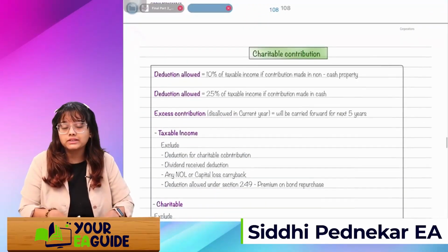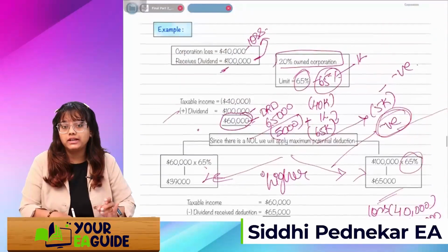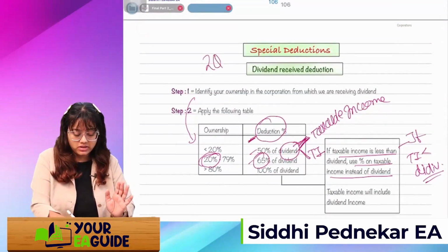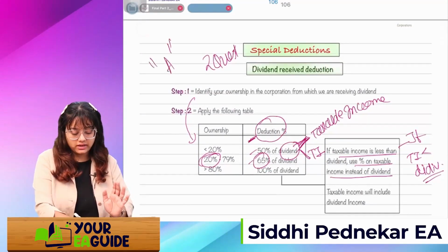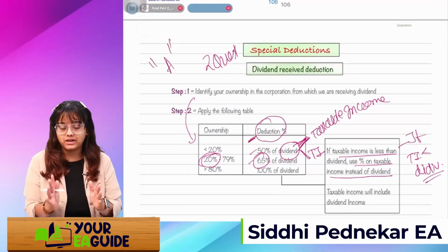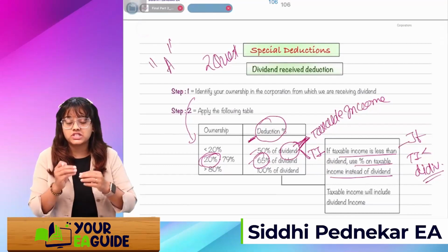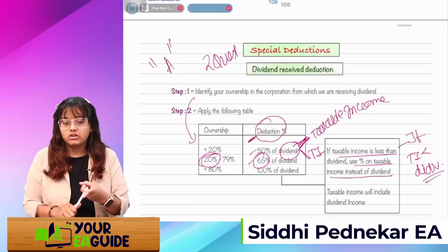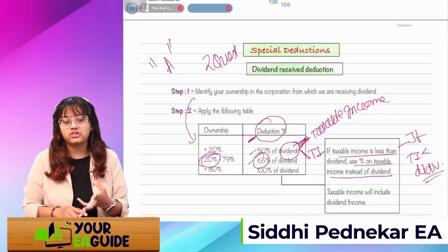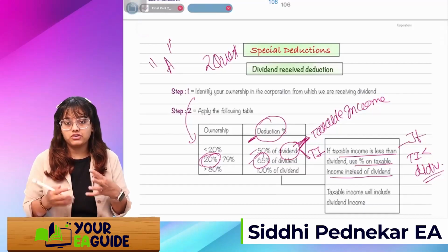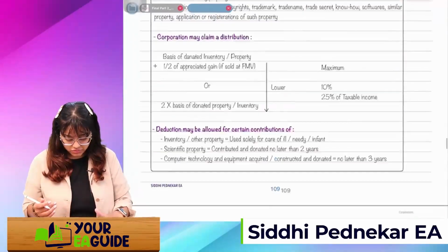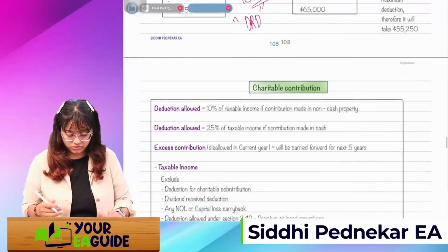Next important topic is charitable contribution. See, DRD is clear, guys. This is an important topic. At least 2 questions will be there from this topic. So mark it as A category. See, the whole corporation and partnership is an A category chapter. Almost 65% questions will be included from C corporation, S corporation, and partnership. So that's why I'm taking this chapter at the initial stage only, right? Let's move on to the charitable contribution.